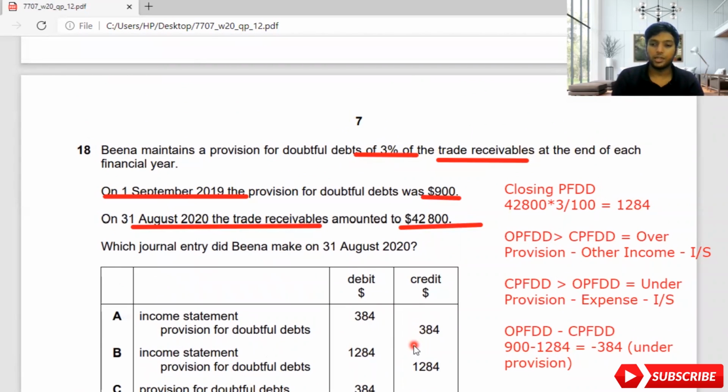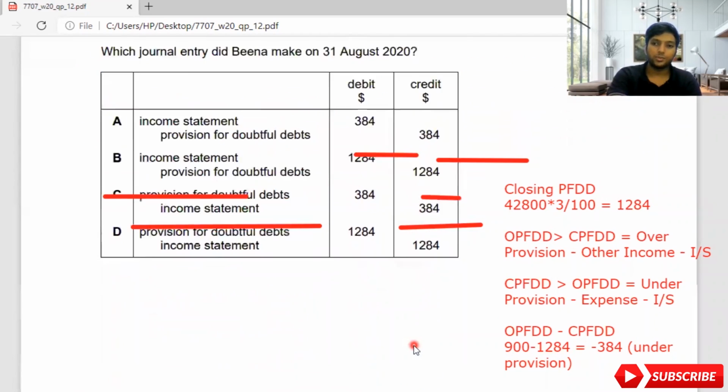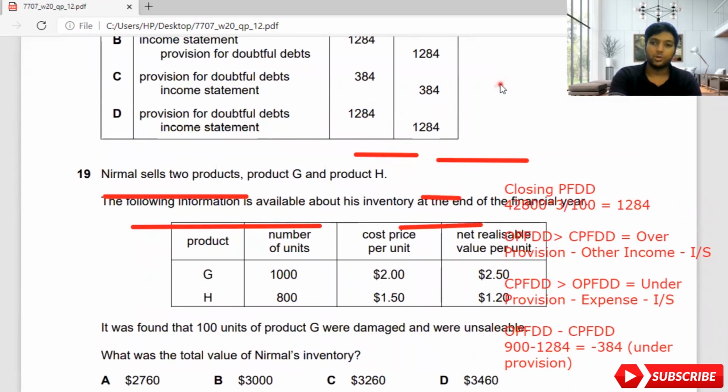So I have found this, and please do the calculation as necessary. This provision for doubtful debt is tested every year. It can be even tested in your paper 2. If they ask in paper 2, you will get 4 or 6 marks on the exam. So don't miss it. It's a very easy area to score better. So let's move on to adjustment 19, erasing these calculations.